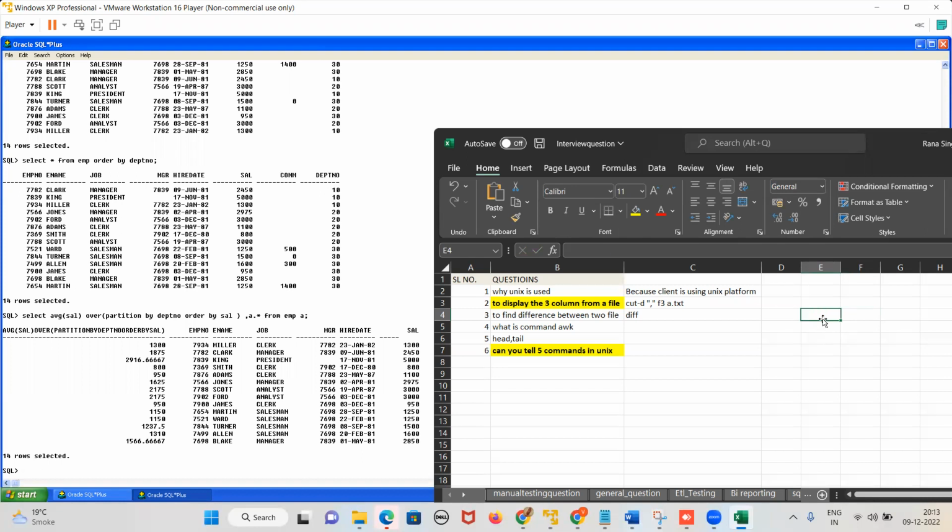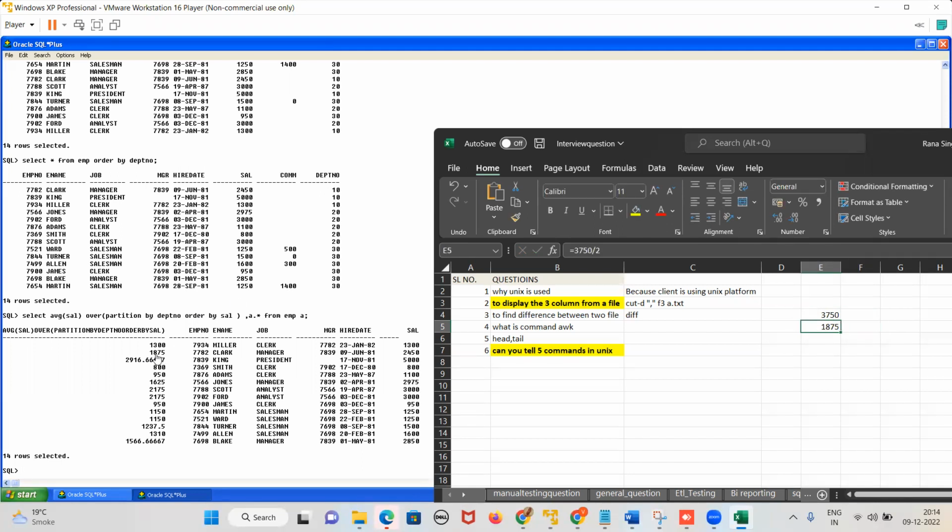Again, this Excel will have some problem. Wait. 1300 plus 2450, what is the output? 3750. Okay, now let us take 3750 divided by 2. What is the value? 1875. Yes or no, guys?